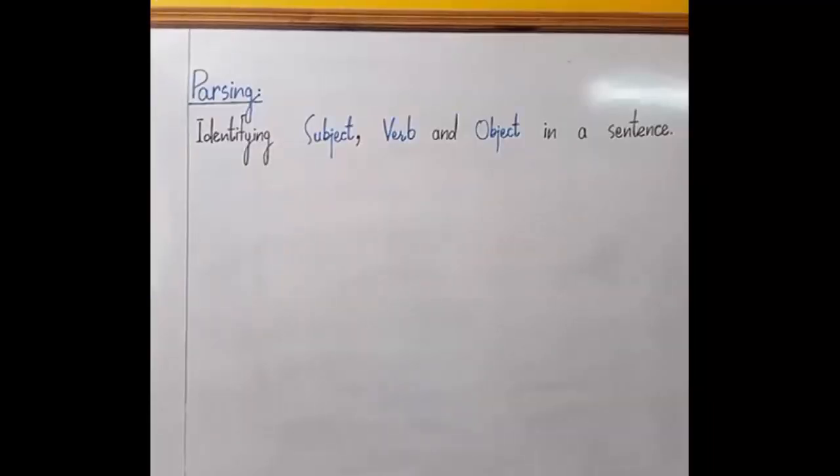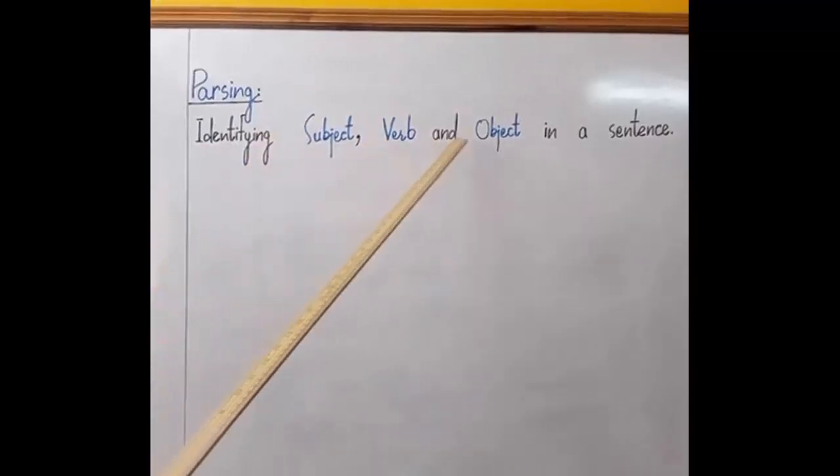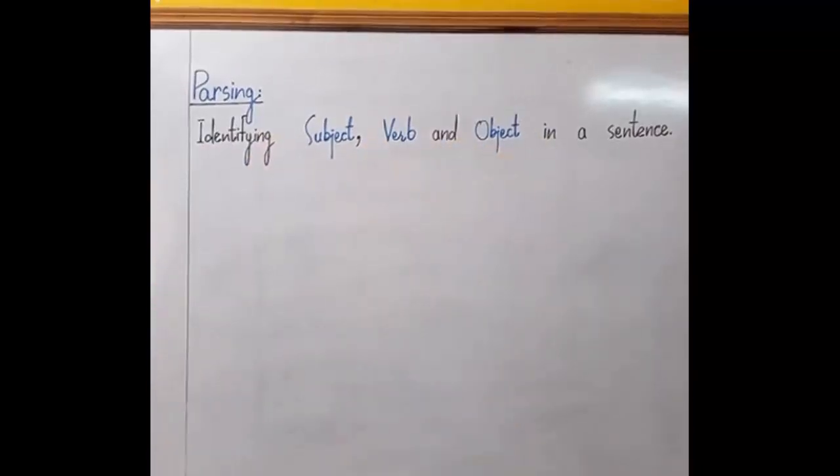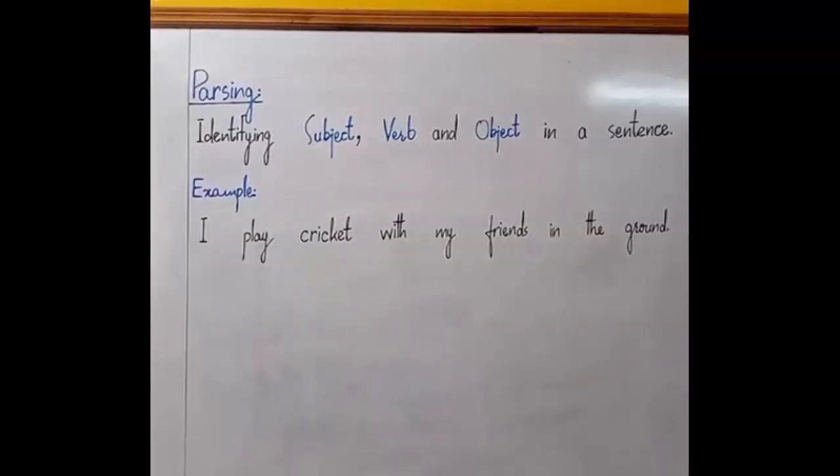We will pick up the first rule, which is parsing. So parsing means identifying subject, verb and object in a sentence. You know that there are different elements of sentence. Sometimes we have subject, verb, object, and some additional information is given. For instance, I play cricket with my friends in the ground.